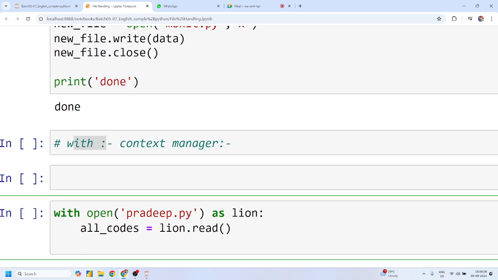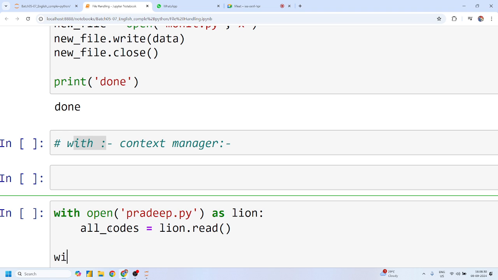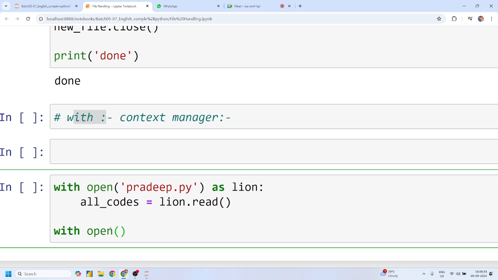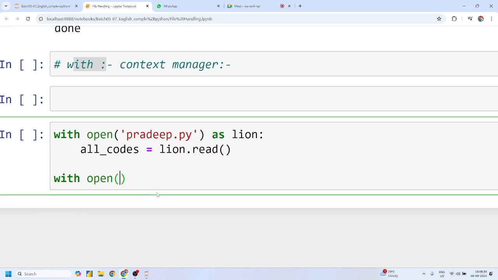Yes, sir. Okay, now perfect. Again, guys, I want to open another file, a new file I want to create for copy, and that time it is shivani.py. Perfect. I want to open this file again in x mode because I don't want something to be overwritten, right? And I'll write it as python. Guys, is there any issue? You have to make sure that the next code is going to be indented, okay? So that's why you have to use this indentation.